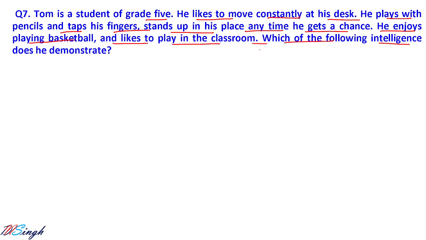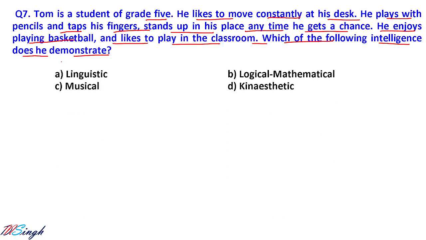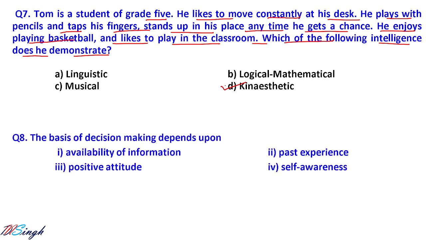Which of the following intelligence does he demonstrate? So there are different types of intelligence, like linguistic intelligence, if you have a good command over languages; musical intelligence, if you have good understanding of notes, rhythms; logical and mathematical intelligence, if you are good with numbers and reasoning. But in that particular question, the correct answer is what? Kinesthetic intelligence. So all the athletic persons and other fellows are having what? Kinesthetic intelligence.